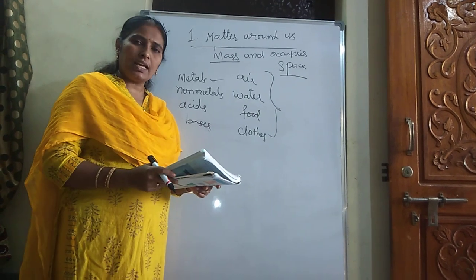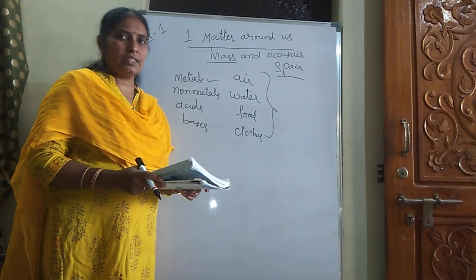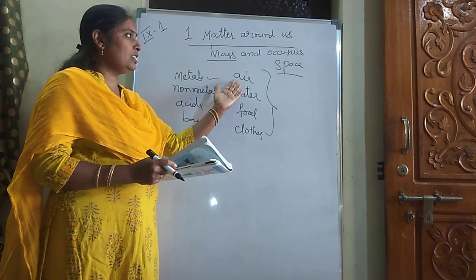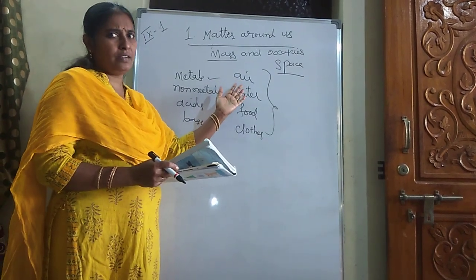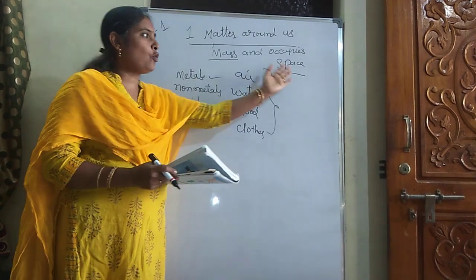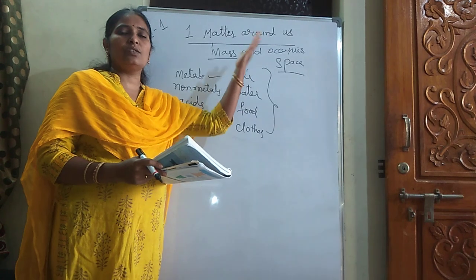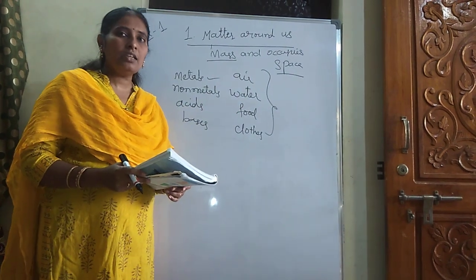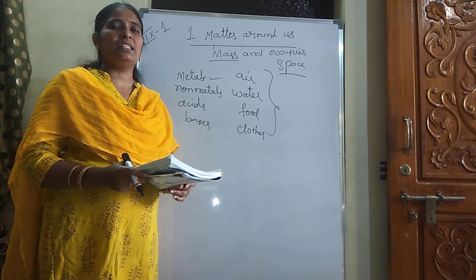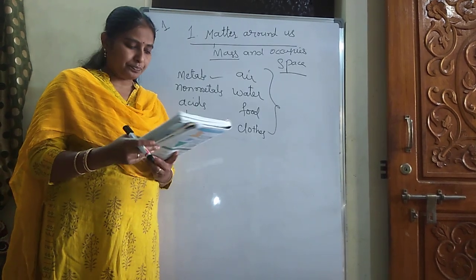Water has mass and occupies space, so water is also said to be matter. The air we breathe is also an example of matter. Definitely it is an example of matter. Why? Because it has mass and occupies space. So air is also said to be matter. Anything in this world which has mass and occupies space is said to be matter.